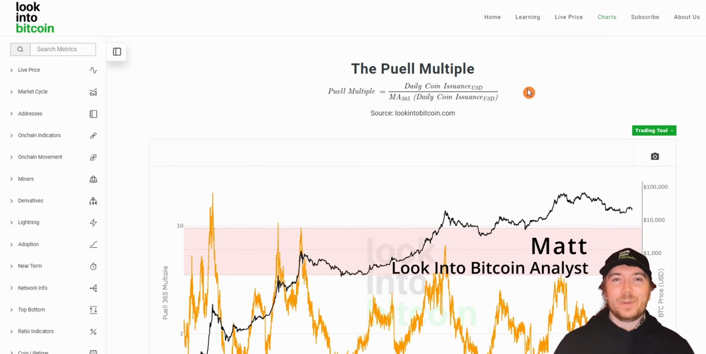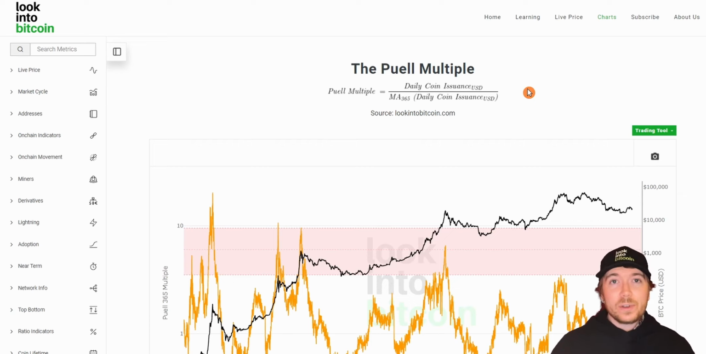Hi everyone, I'm Matt from Look Into Bitcoin, and today we're going to be looking at whether you can use Look Into Bitcoin data metrics to help you trade other cryptocurrencies outside of Bitcoin. To do this, we'll be using a number of resources that are all freely available on lookintobitcoin.com, your number one